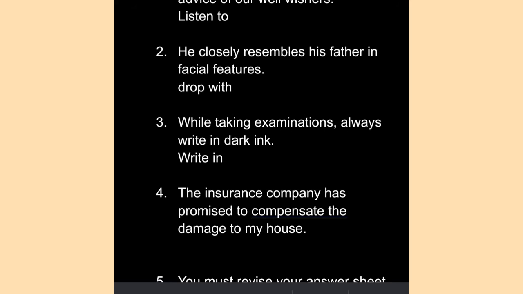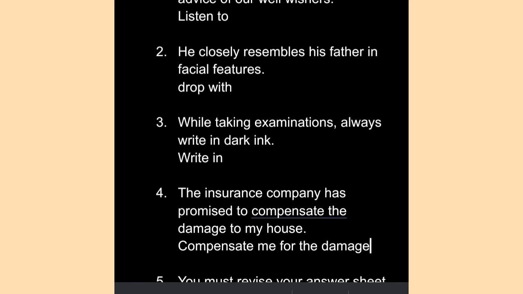Next one is, the insurance company has promised to compensate the damage to my house. So it doesn't make much sense, in fact no sense at all. The correct answer should be compensate me for the damage. The insurance company has promised to compensate me for the damage, rather than saying compensate the damage.